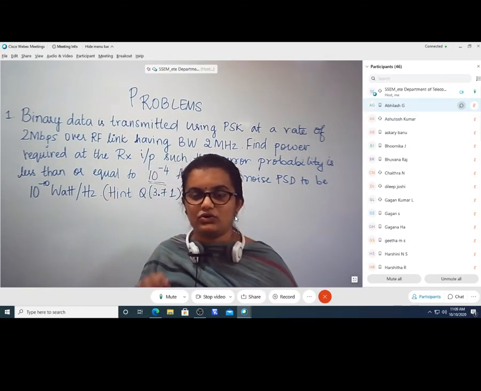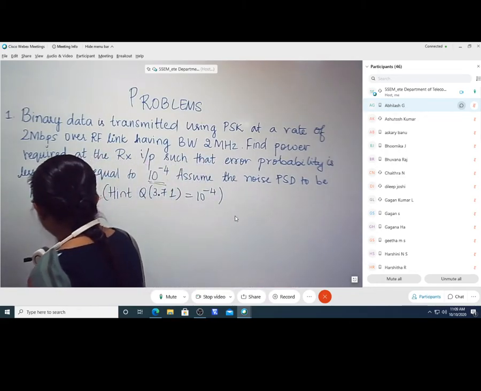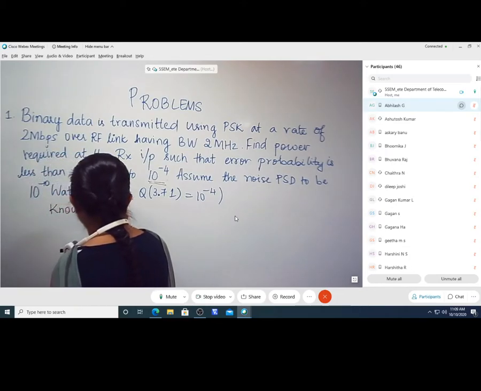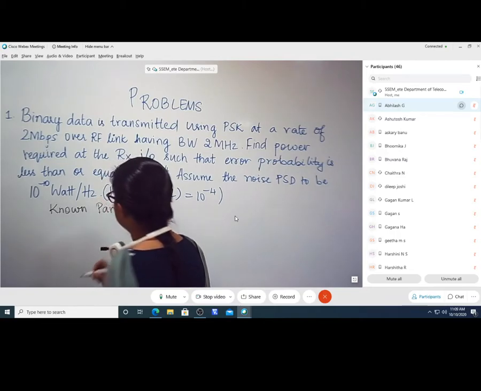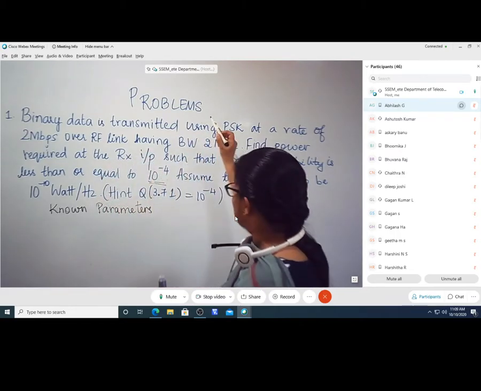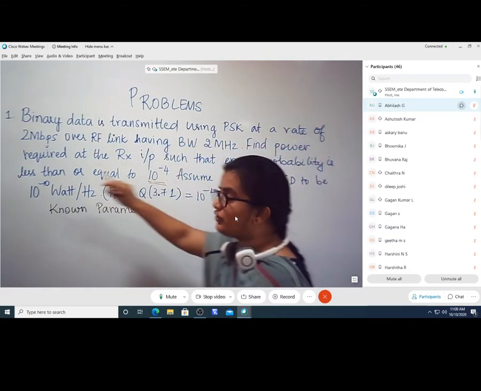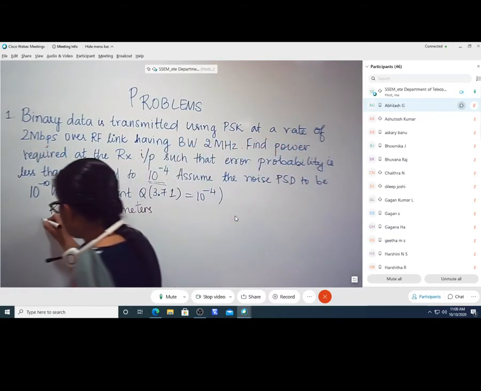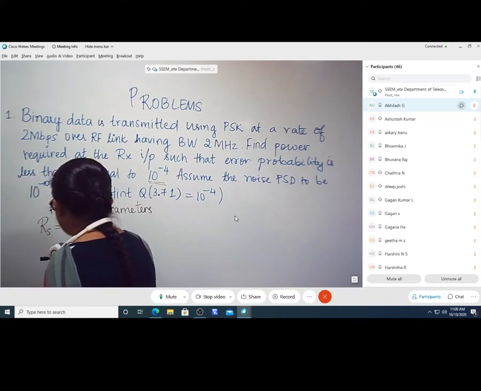First, let us make a note of this. I am just going to write the known quantities, the known parameters. If you look at the first sentence, the binary data is transmitted at a rate of 2 Mbps. So I know the symbol rate or bit rate.